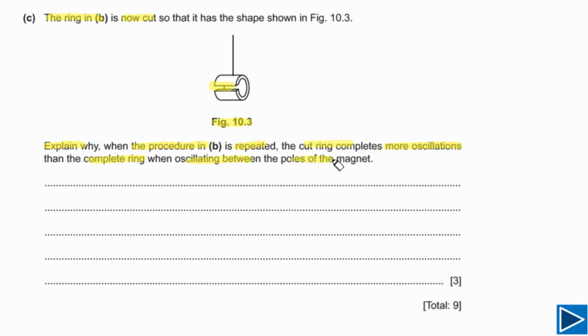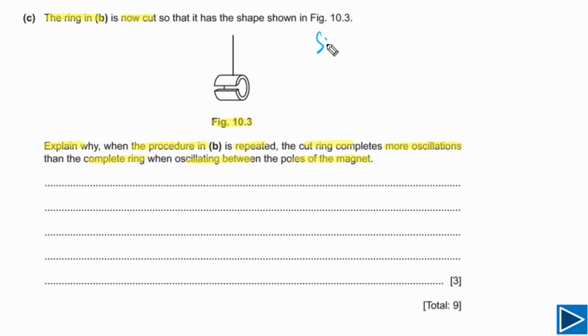When oscillating between the poles of the magnet, we need to explain now why this will complete more oscillation as compared with the complete ring. When it is oscillating in the magnetic field, it means they are oscillating in the same magnetic field. In order to answer this question, we simply need to understand one very basic concept, and that is about current. There is a cut, so it means current cannot pass all the way around the ring, but still there will be eddy currents, and the amount of eddy currents will be smaller.